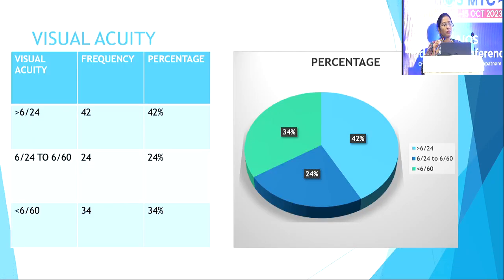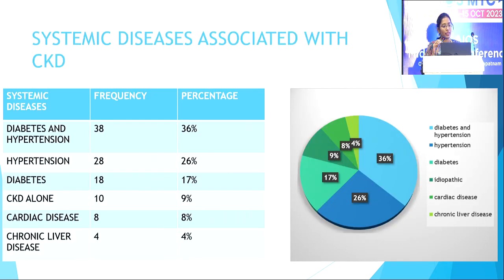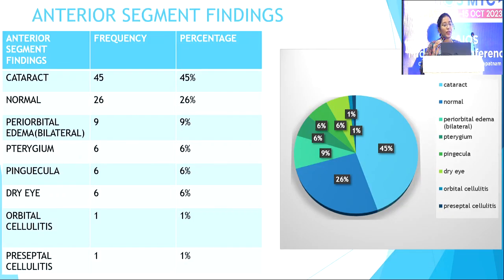Visual acuity: most of them had vision more than 6 by 24, constituting 42%, followed by less than 6 by 60, constituting 34%. Systemic diseases associated with CKD: most of them had diabetes and hypertension together, constituting 36%, followed by hypertension alone, constituting 26%. Least common is CLD, constituting 4%.